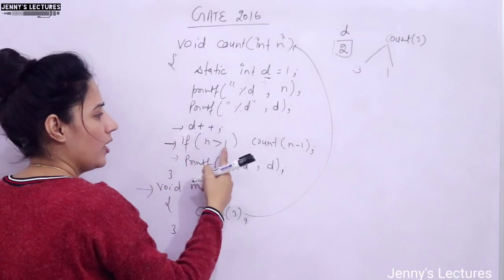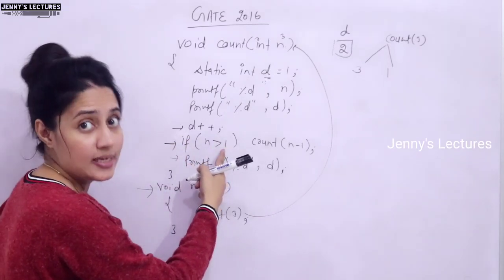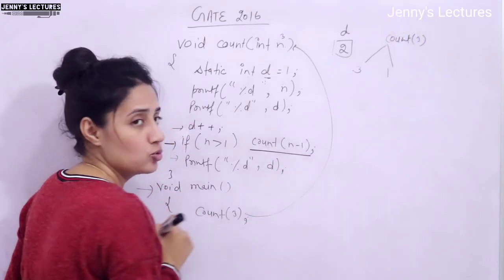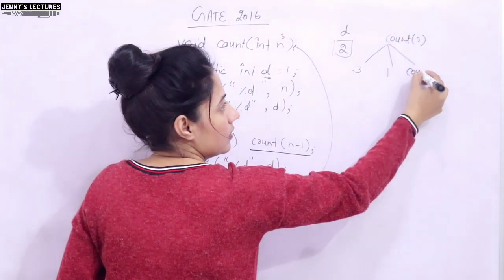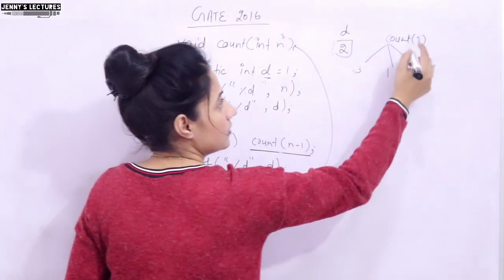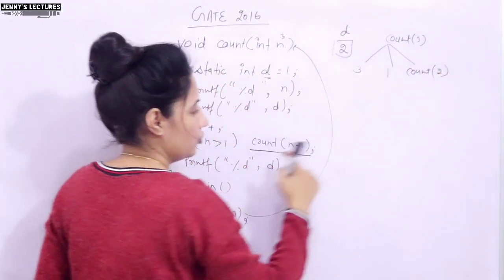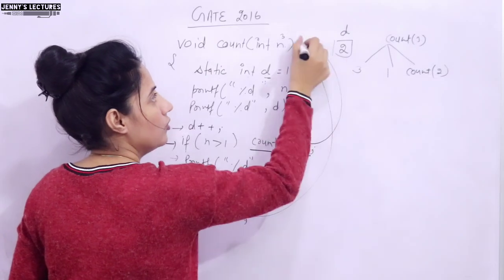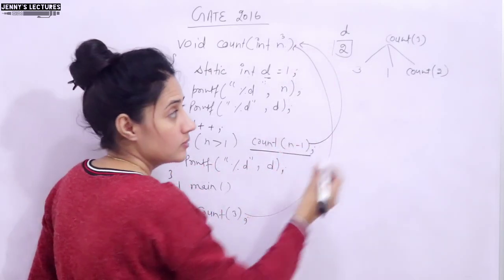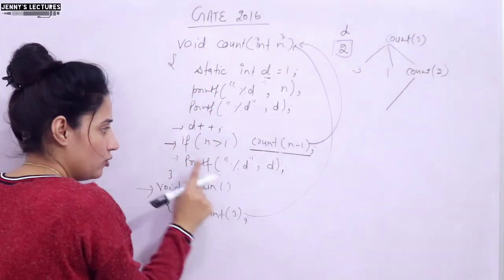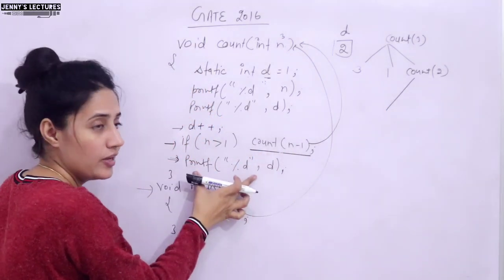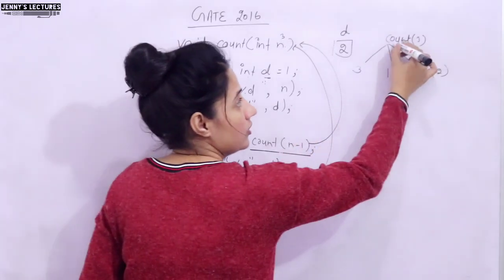If n greater than 1, n is 3, greater than 1, yes, condition true, then count(n-1). Again call count(n-1), that is 3 minus 1, 2. So again we are going to call this one. Whatever we are going to execute, that we will write here. But after the recursive call also, we have one statement left. So that I will write here.